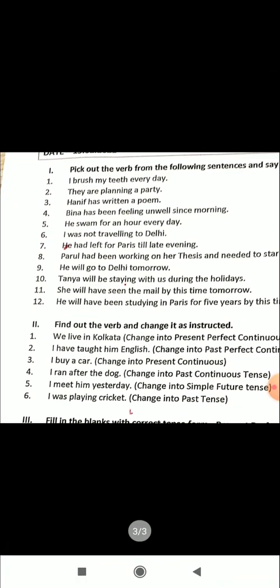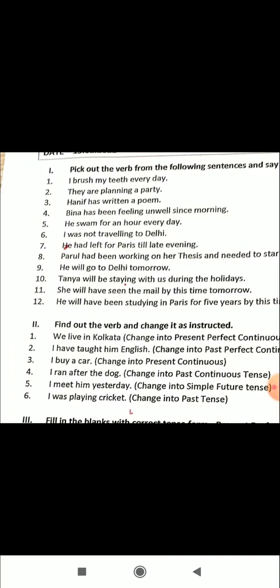Then I ran after the dog. Change into past continuous tense. Here ran is past tense, and you are asked to change it into past continuous tense. So it is I was running after the dog. Was running is the past continuous tense. I was running after the dog.